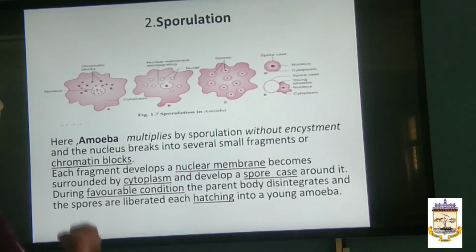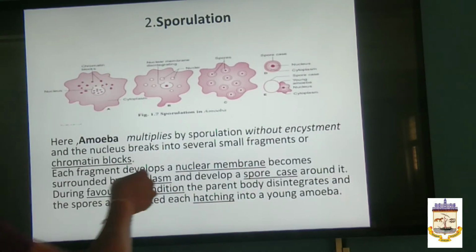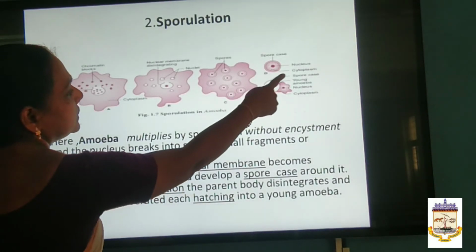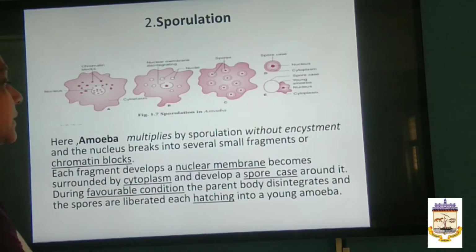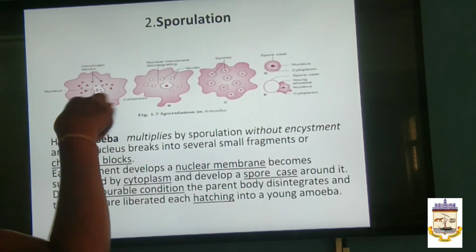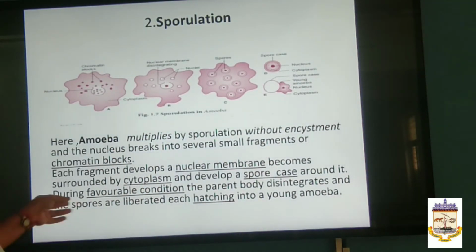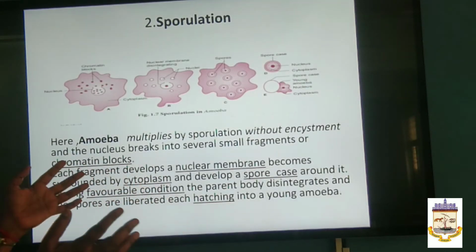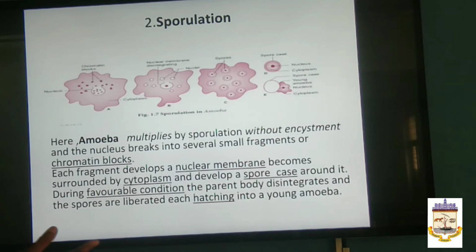See the spore here with the nuclear membrane surrounded by the cytoplasm. In one single spore, you can see the nuclear membrane, cytoplasm content, and the hard case, which you call a spore case. During favorable condition, what happens? The parent body disintegrates and the spores are liberated, each hatching into young amoebae.